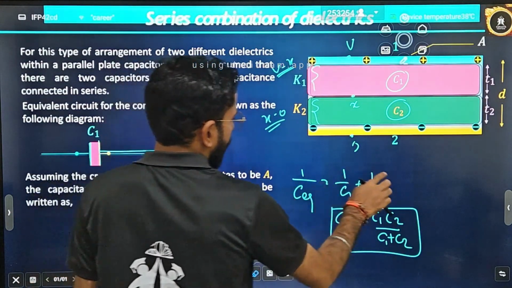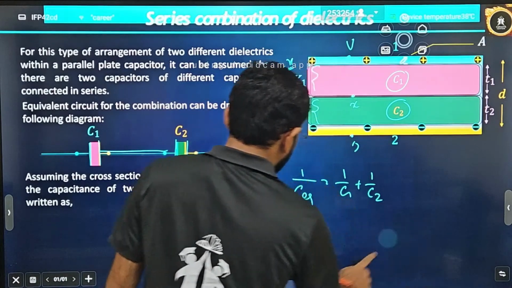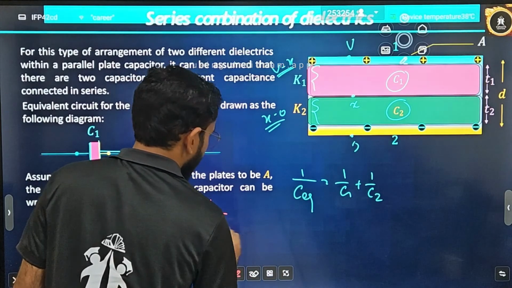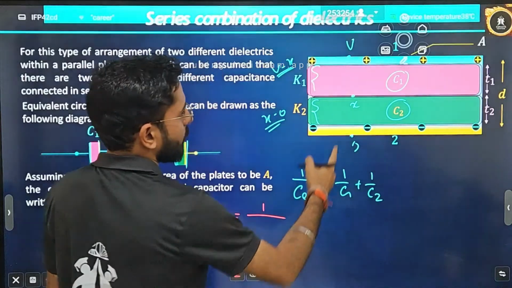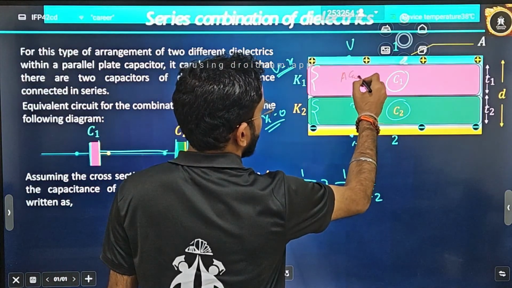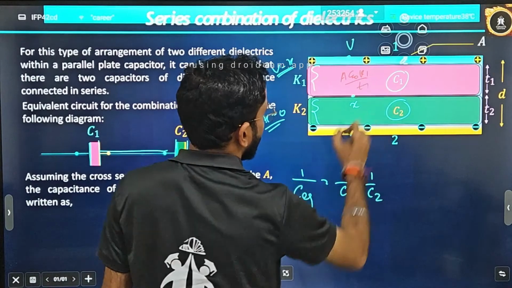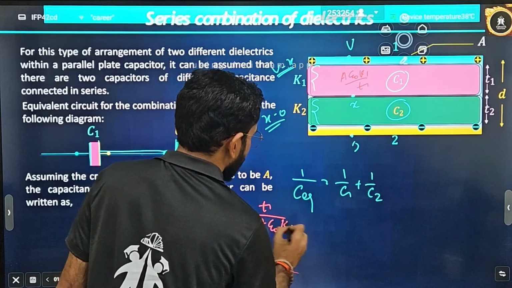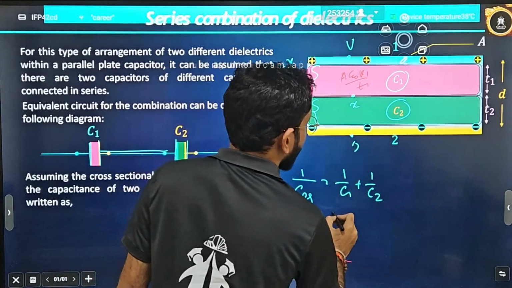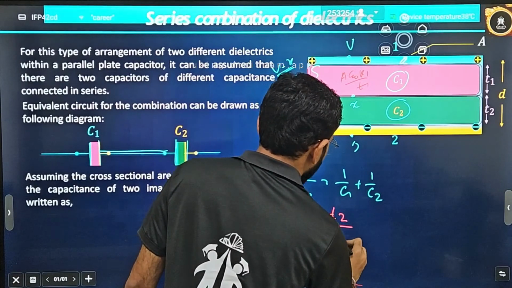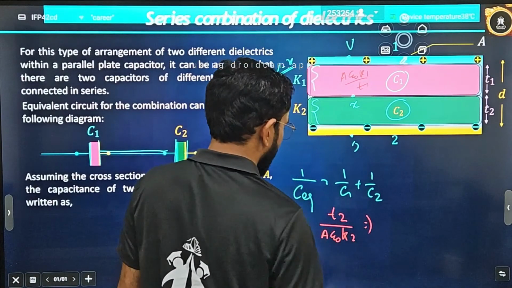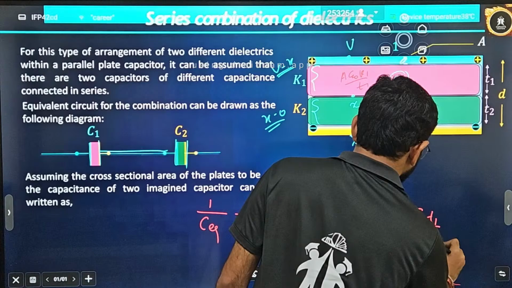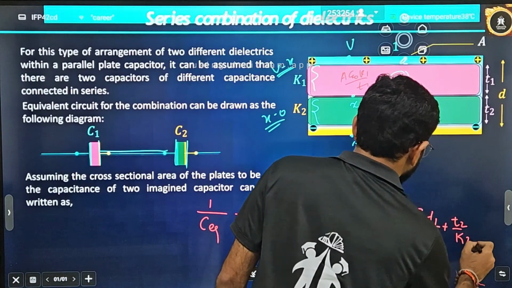What you can do, if you want, you can write it completely also. Here, what is C1, C2? Again the same kind of things. You will be writing 1 by C equals 1 by C1 plus 1 by C2. C1 you will write as A epsilon naught into K1 divided by T1, and here, plus, the thickness is T2 divided by A epsilon naught into K2. You will take 1 by A epsilon naught as common, and then T1 by K1 plus T2 by K2.